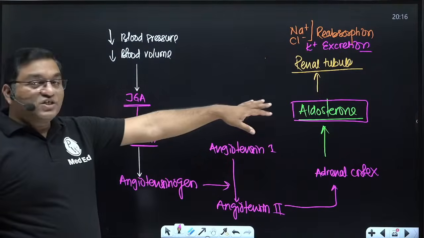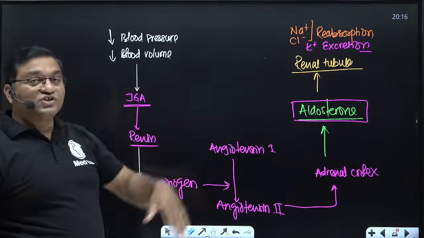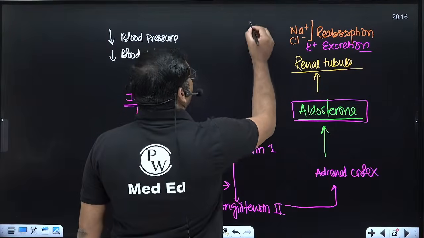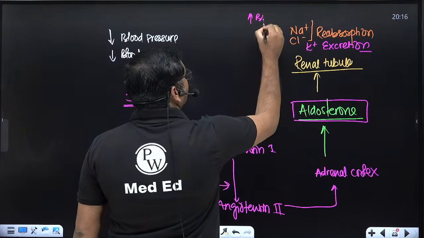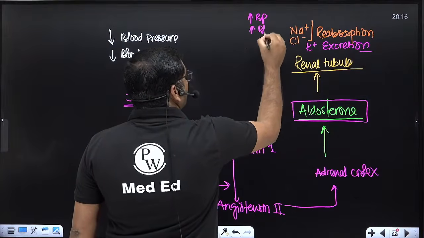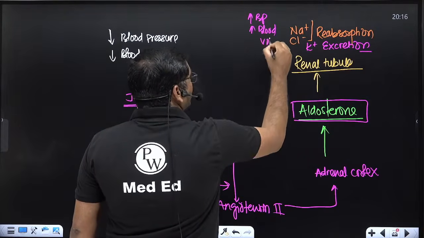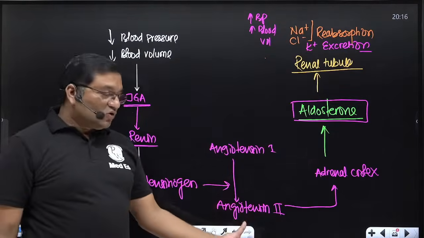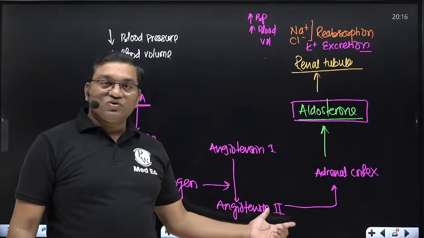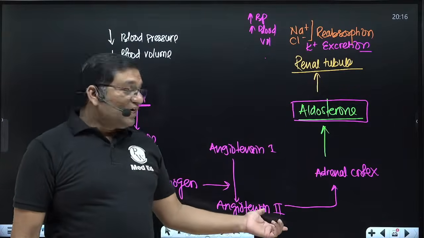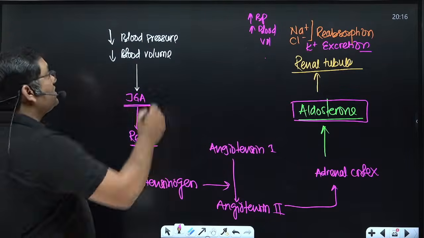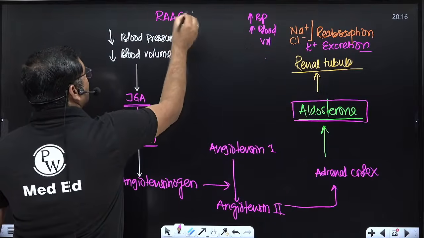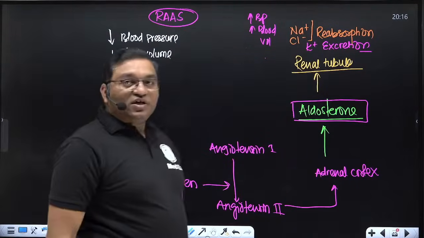So aldosterone is very important for the retention of sodium, and this increases the blood pressure and the blood volume. Also, angiotensin 2 acts directly on the blood vessels, causes vasoconstriction and increases the blood pressure. So this is known as the renin angiotensin aldosterone system.